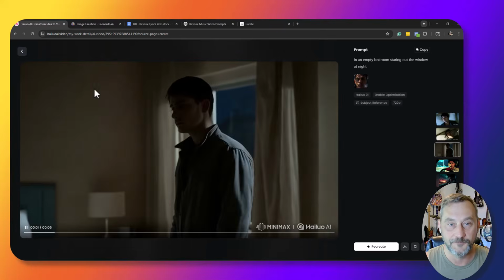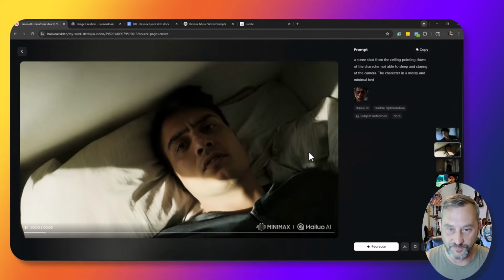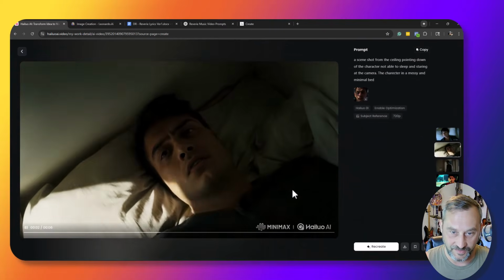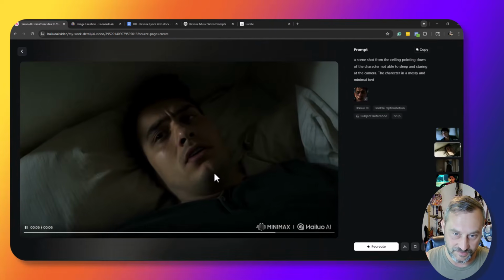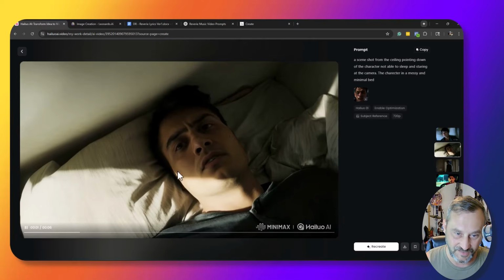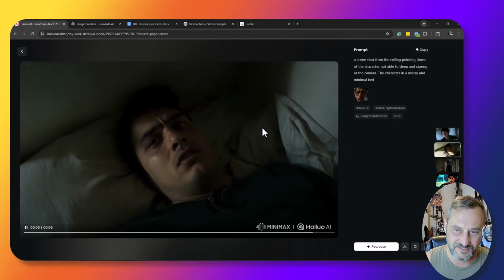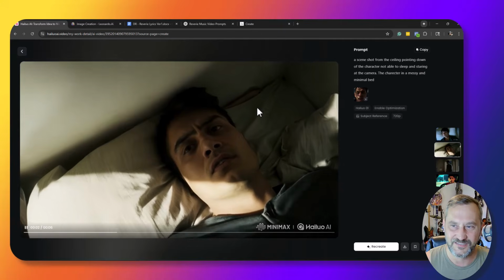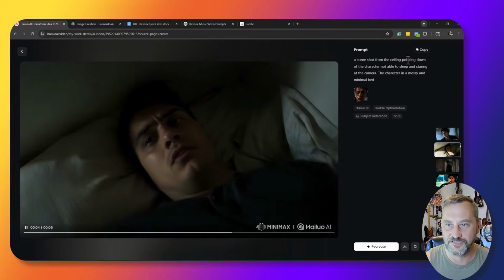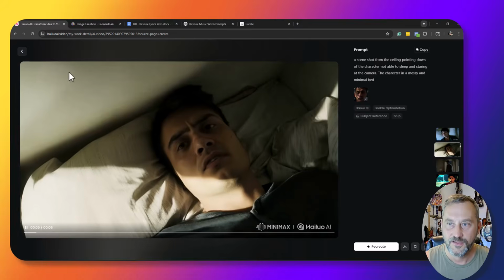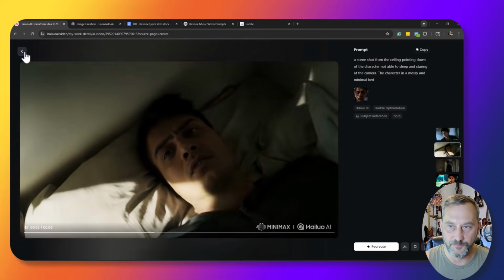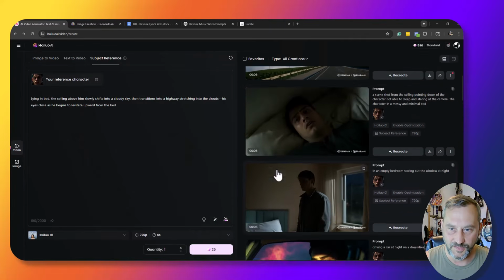That'll work out great. And then this one here was my favorite, to where it's that kind of selfie view where he's just trying to sleep but can't, and the scene changes color, gets darker. And it's got a little bit of anxiety to it, and that's exactly what I was looking for. I said a scene shot from the ceiling pointed down, character not able to sleep, messy, minimal bed. So that one looked really good.